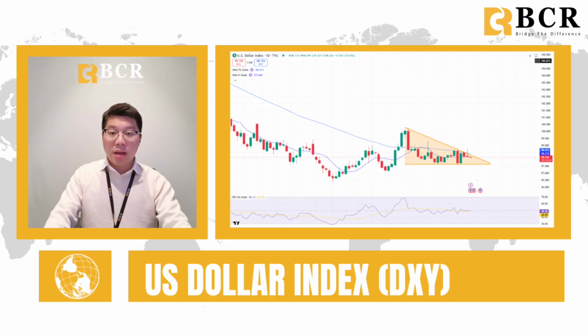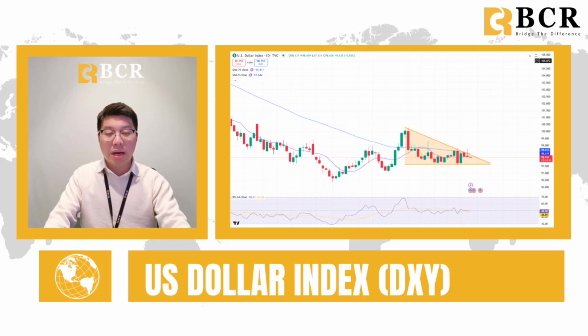Technically, the index is consolidating between 97.7 on the downside and 98.81 on the upside. It sits just above its 50-day moving average around 98.06, but momentum remains weak with the RSI stuck in the mid 40s. A break below 97.7 would open the way to 97.19, while only a move through 98.81 and then 99 would signal the start of a more convincing rebound.